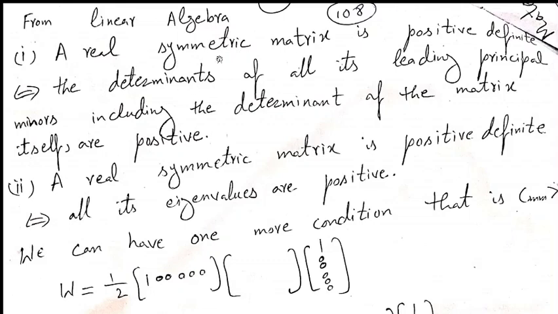If it is a real and symmetric matrix that is positive definite, then the determinants of all leading principal minors will be positive. And if these are positive, then this is a positive definite matrix. And our matrix is real and symmetric. So the determinants of all its leading principal minors, including the determinant of the matrix itself, are positive.